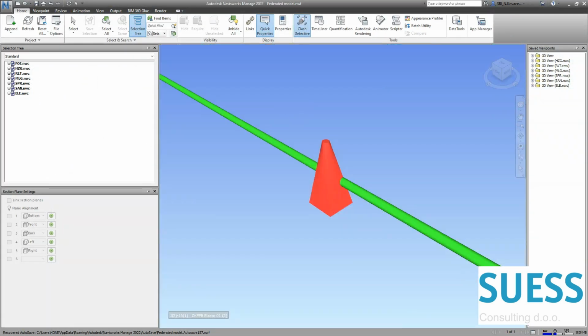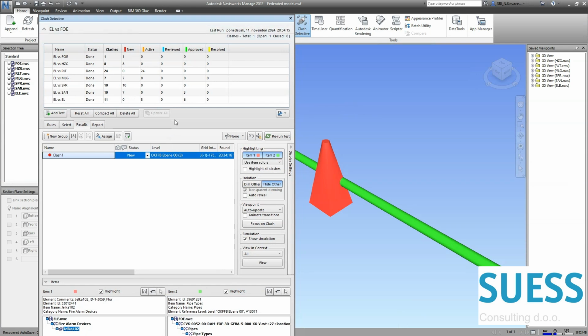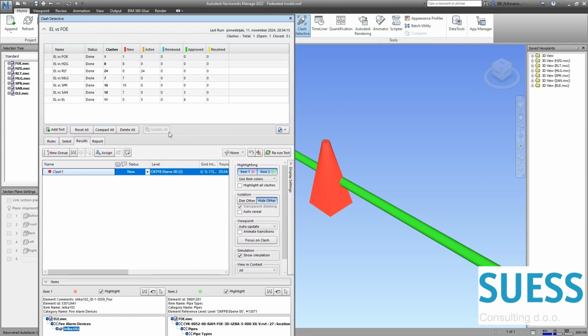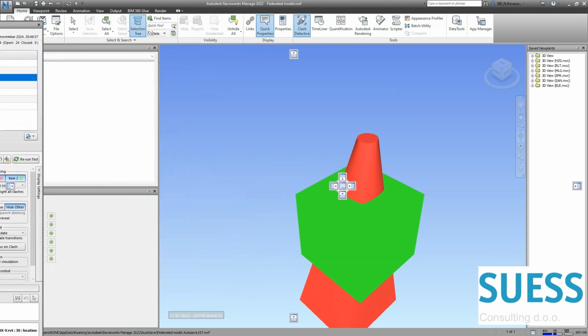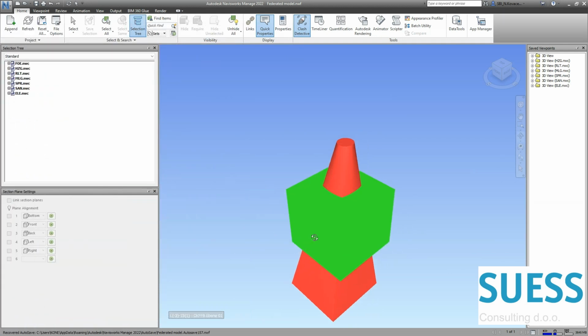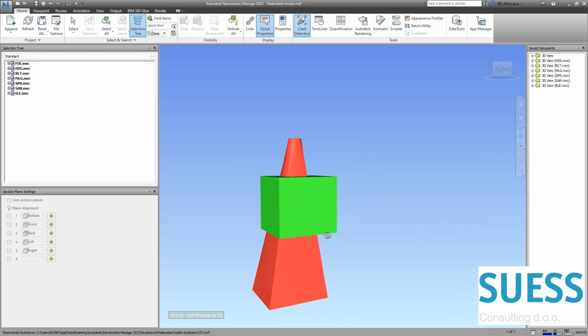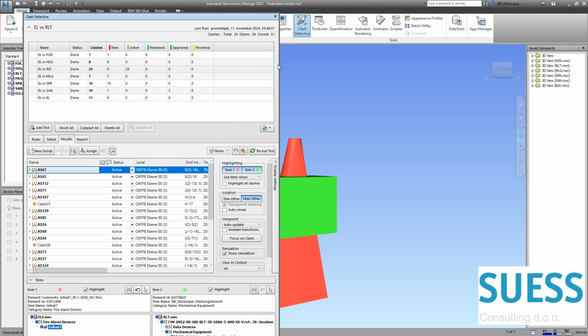Okay, so after some checking and grouping of the collisions, we did spot a couple of situations. Here I will not go into much detail on those collisions, but I want to show you what I consider to be a problem and what things we can improve, and what we can say is not worth checking, because we want to minimize the time needed for resolving those collisions. So we do not want to send all collisions to the colleagues. We want to group them and send only the things which are relevant.